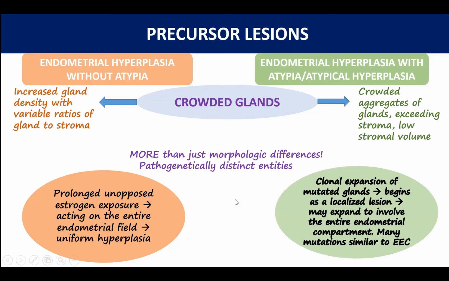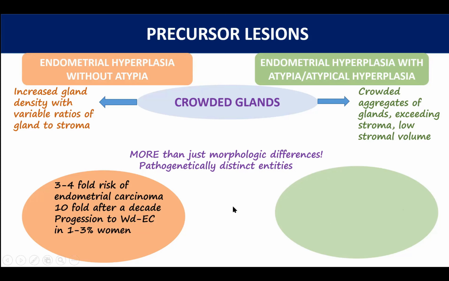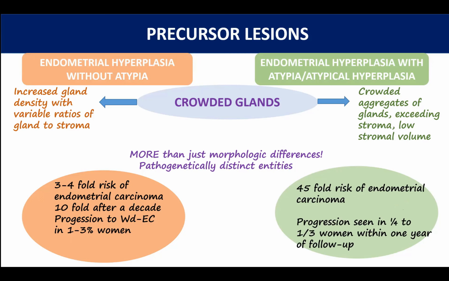Now, since they are distinct entities in their pathogenesis, their prognosis also varies. Endometrial hyperplasia without atypia has about a 3 to 4 times increased risk of endometrial carcinoma, and it progresses to well-differentiated endometrial carcinoma in 1 to 3% of women. On the other hand, atypical hyperplasia, since it's a clonal process already, its path to malignancy is easier and shorter. That is why in atypical hyperplasia, there's a 45-fold risk of development of endometrial carcinoma. In fact, one-quarter to one-third of women with this entity will develop endometrial carcinoma within 1 year of follow-up.